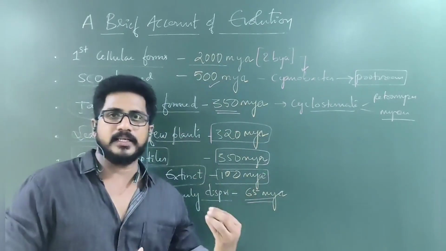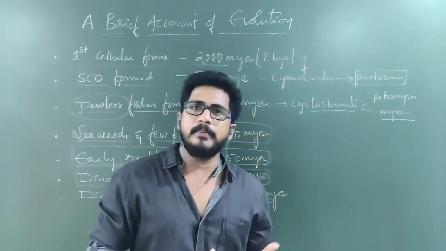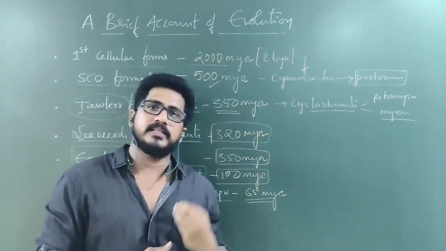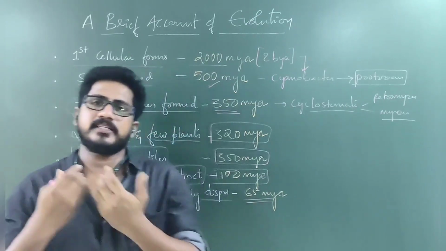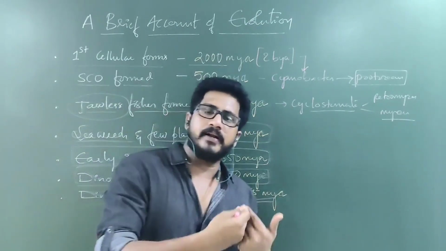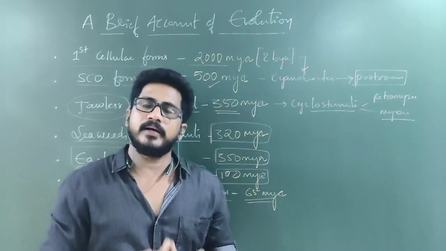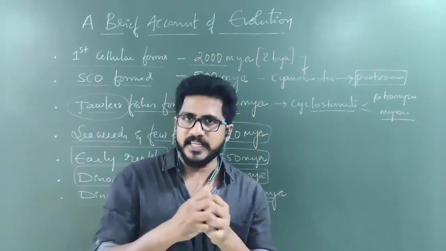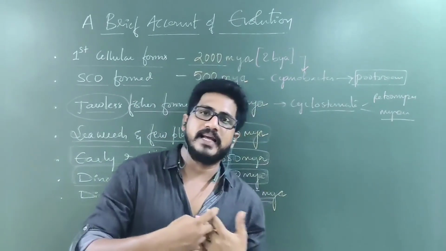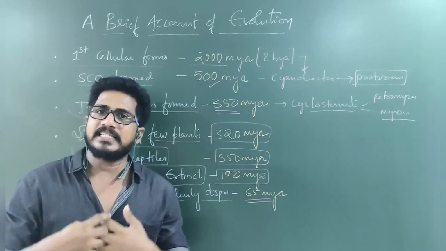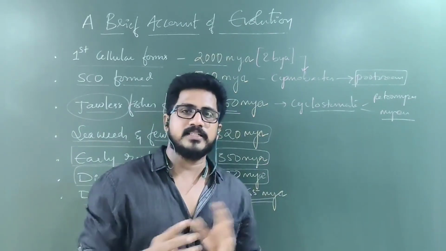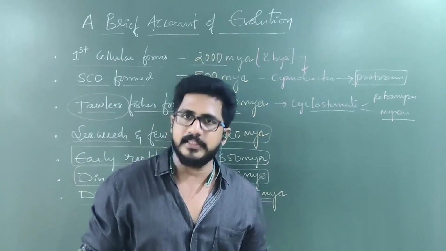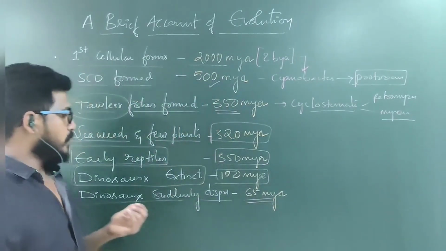So prototherians, metatherians, later mammals have come. Later eutherians have come. In the eutherians, primates have come. In the primates, monkey, ape, gibbon, and others. How ape became human will be discussed in the next class. That is the evolution of man. Don't think that man has come from the monkey. Man has come out by the evolution of ape. Understand? That is the secret of evolutionary history.